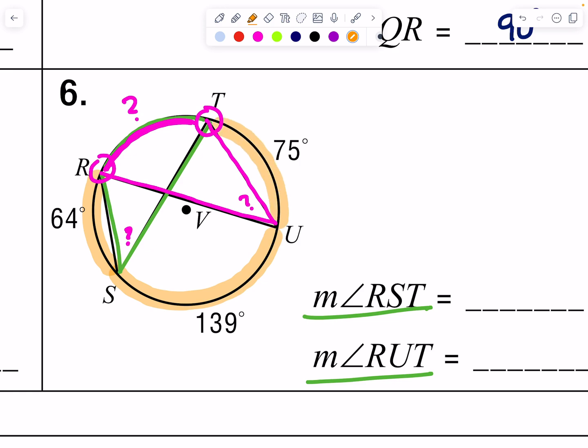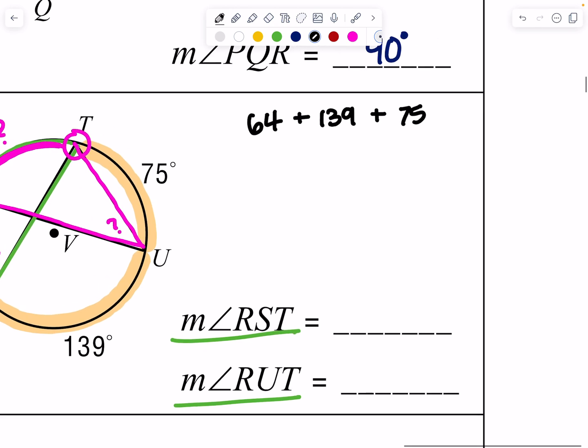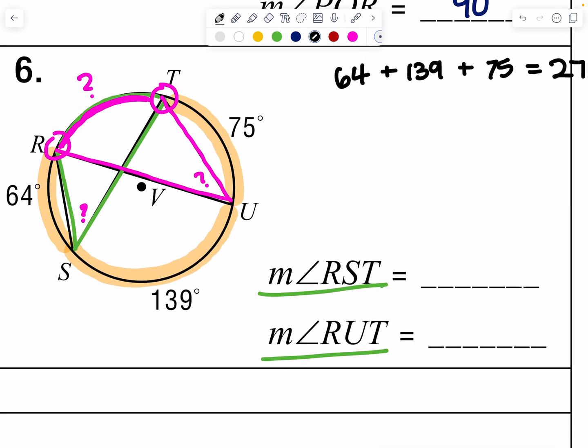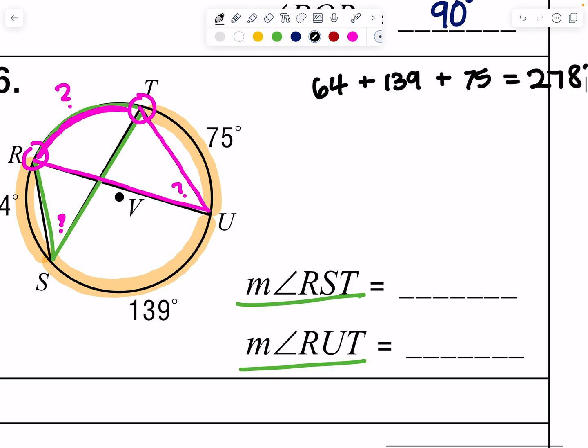So if I added all of those up, I have 64, and please write this down, you should do the work. 64 plus 139 plus 75 is 278 degrees. So the yellow part in highlight is all 278. And I know a circle is 360, so all I need to do is 360 minus 278. And I get 82 degrees.